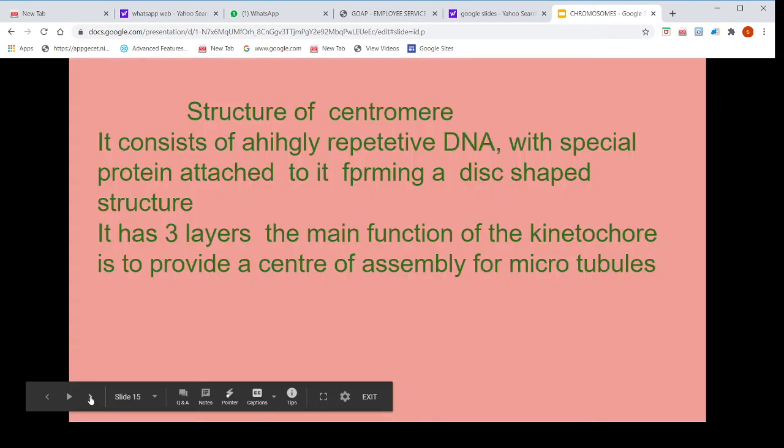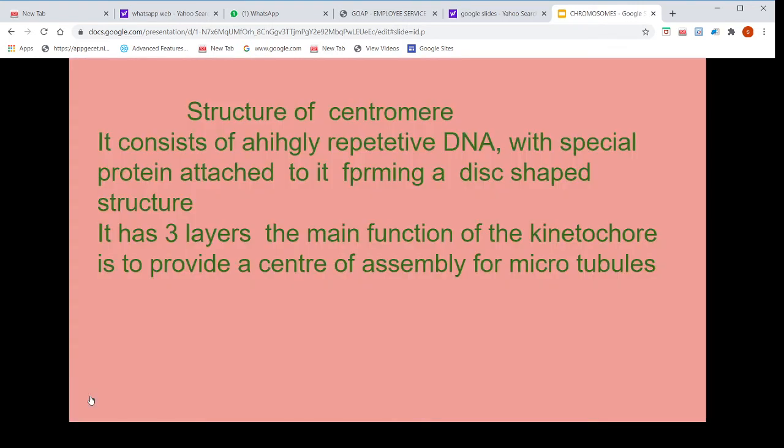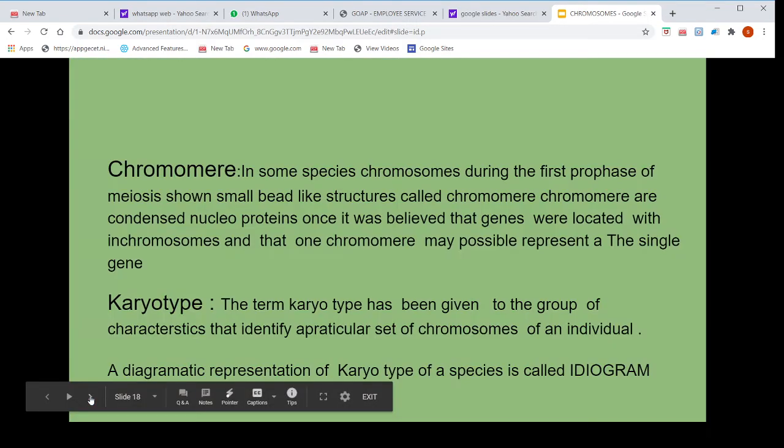Now we see the structure of the centromere. The centromere consists of highly repetitive DNA with special proteins attached to form a disc-shaped structure. It has three layers. The main function of the kinetochore is to provide a center of assembly for microtubules.